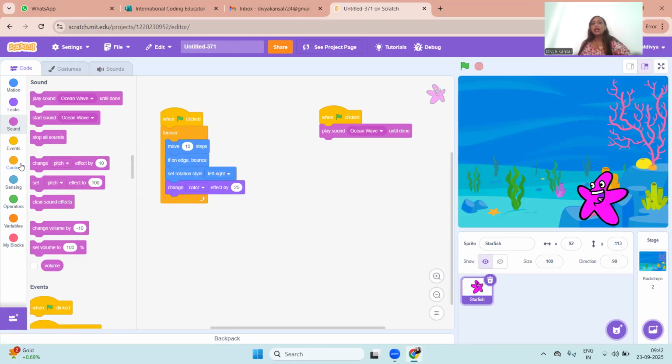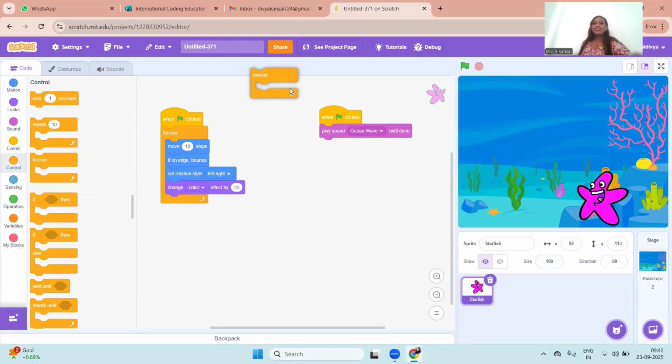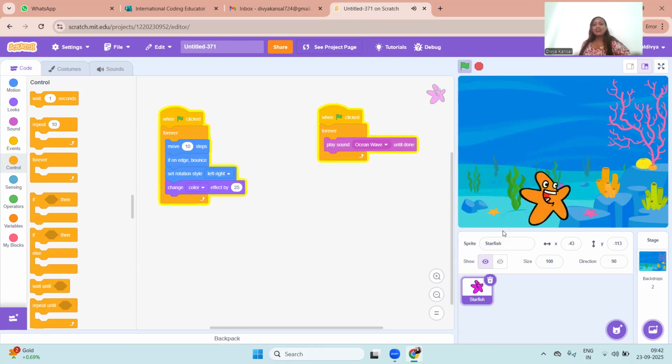So again, I'll go to control and I need the forever block. And now we will click on the green flag again. Wow, you hear the sound as well? That's amazing.